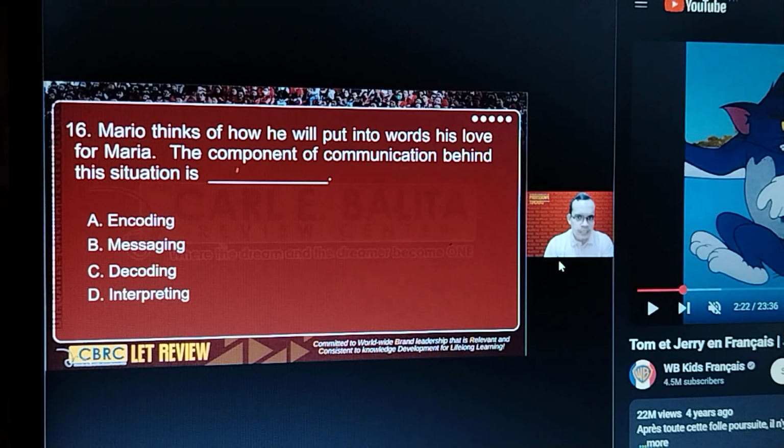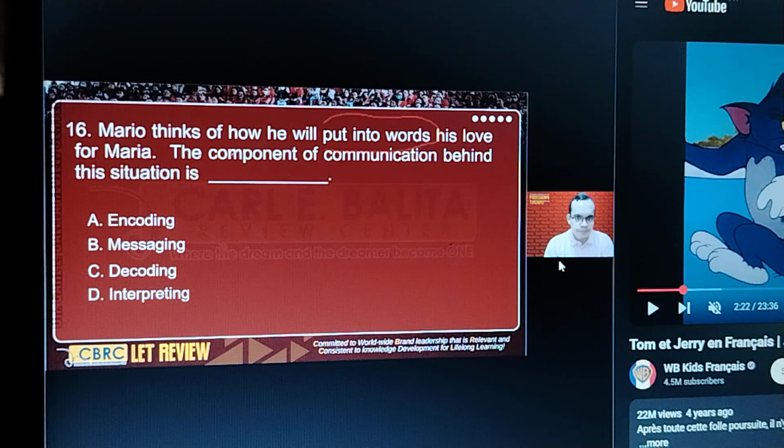Keywords here, put into words. Okay, so what do we mean by put into words? Meaning to say, you convert your thoughts, your ideas into words. So you convert, it means you encode. That's another word.